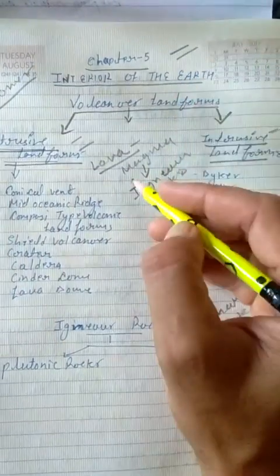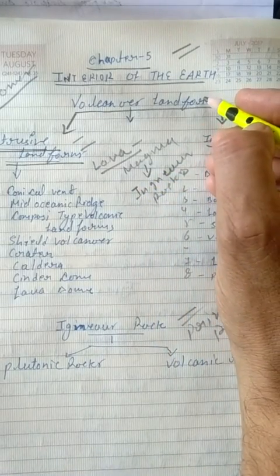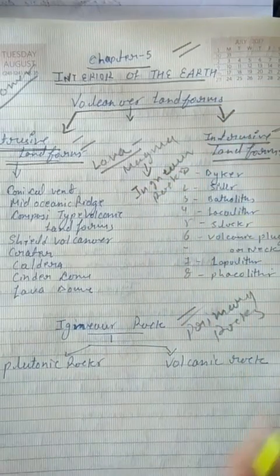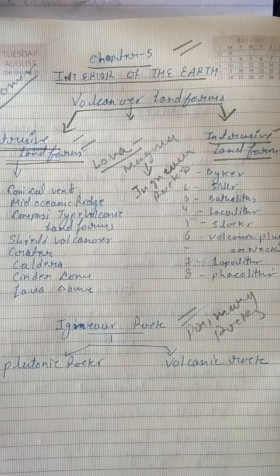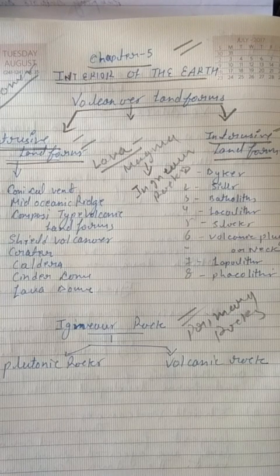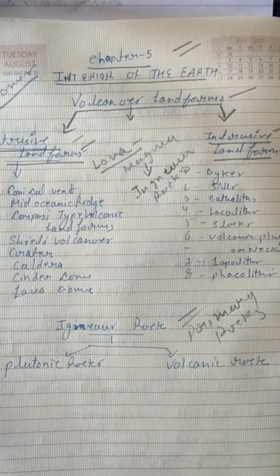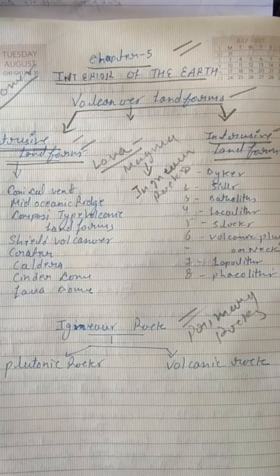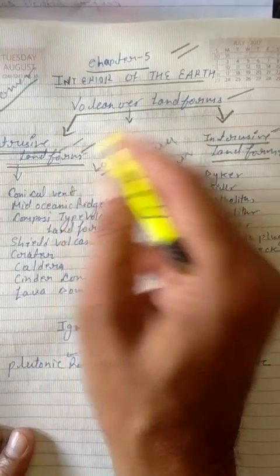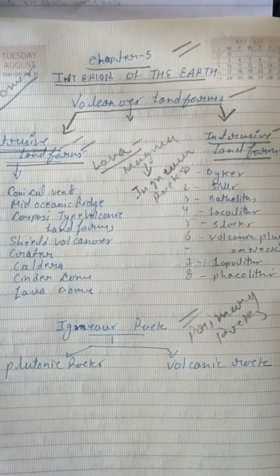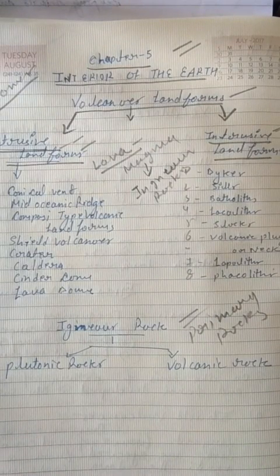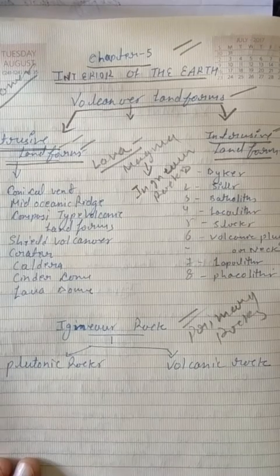This is chapter 5, Interior of the Earth. In the previous video, we discussed the different types of volcanoes. Today, we will discuss volcanic landforms. Before going ahead with the landforms formed by volcanoes, we should discuss the rocks formed due to volcanism.